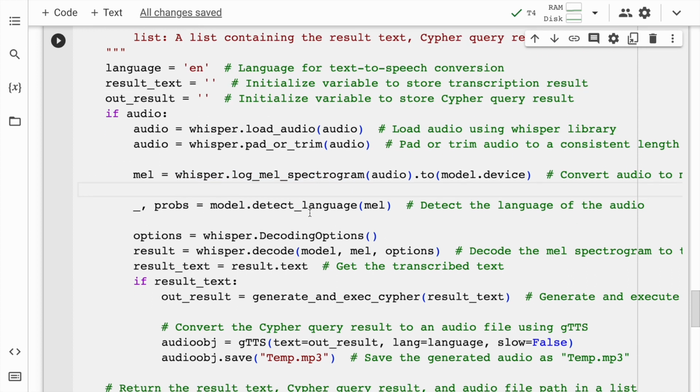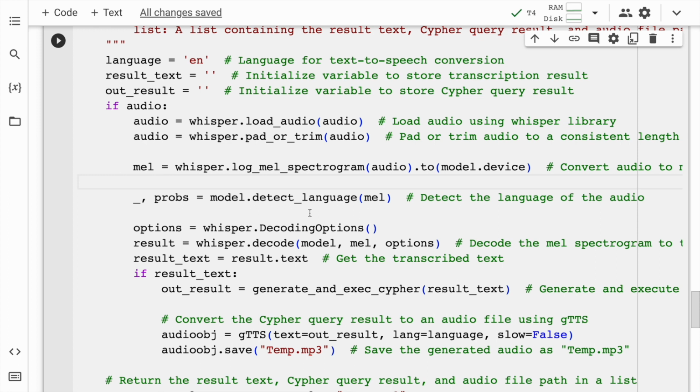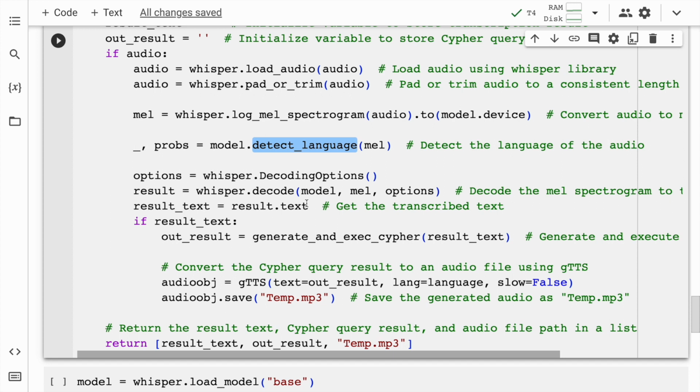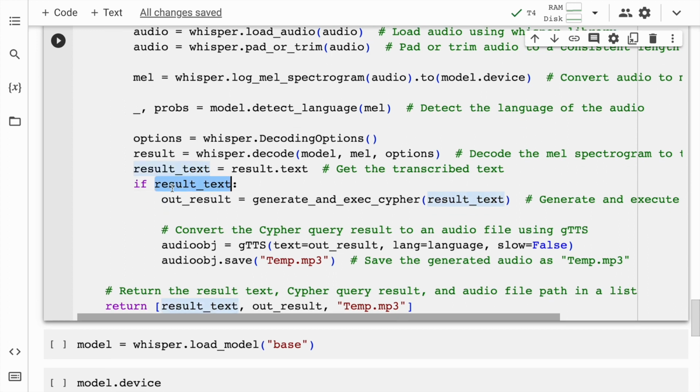Now once I've done that, using the spectrogram that is generated, the model will try to detect the language of the audio. Then there are multiple decoding steps that follow after that. And finally, once the decoding result is ready, it will be saved into the variable result_text. If there is result_text generated, then this result_text is the input to my entire Cypher module / Google PaLM API module.